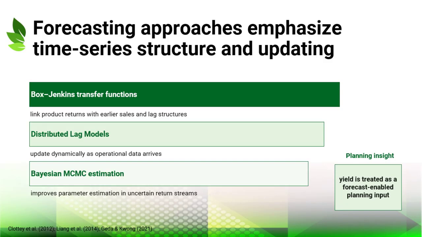The chapter's key insight is that these statistical models do not always predict material yield directly. Instead, they provide better signals about return timing, quantity, and quality, which then support remanufacturing planning.